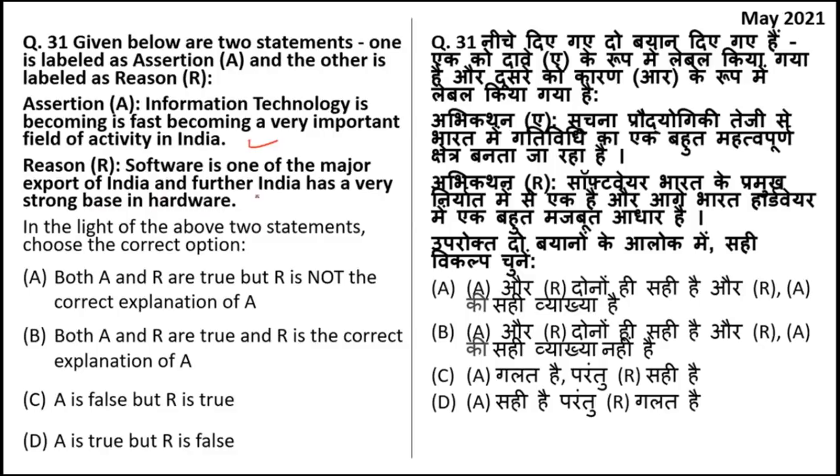No, the reason is incorrect, because we are usually better at providing services to other companies. There are fewer product based companies than service based companies. So we are not exporting software, and India does not have a very good base in hardware. So the reason is incorrect. Only the assertion is true. A is true and R is false. Right answer is D.